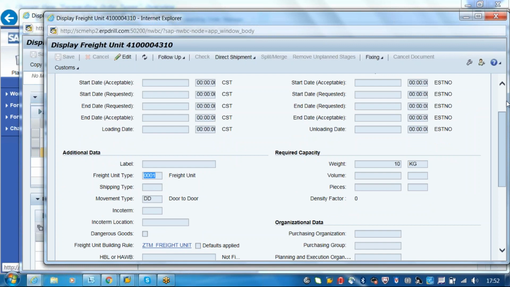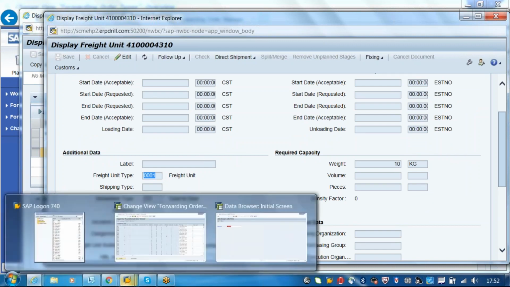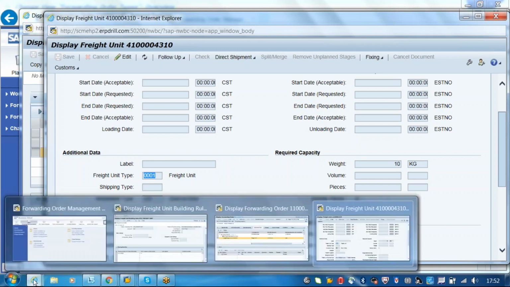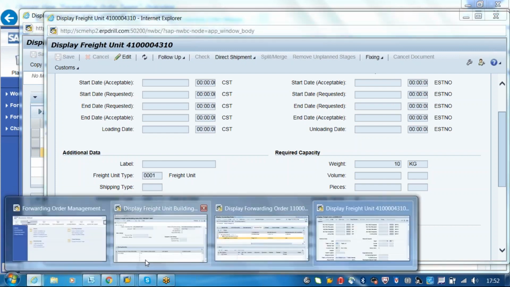For the time being, just try to learn this, and in the next class I will show you the configuration of all three strategies we have put here. Today, create one forwarding order and try this: create a new freight unit rule and assign it to the forwarding order type. Tomorrow I will show you the freight unit configuration and how the three strategies and conditions work. Okay, fine. Bye.